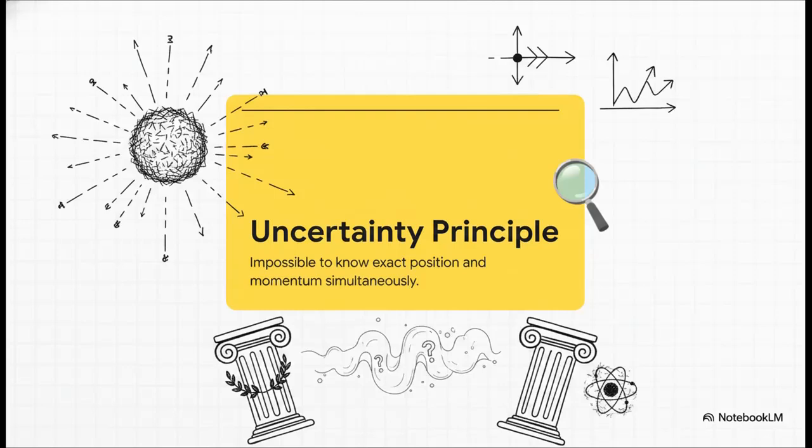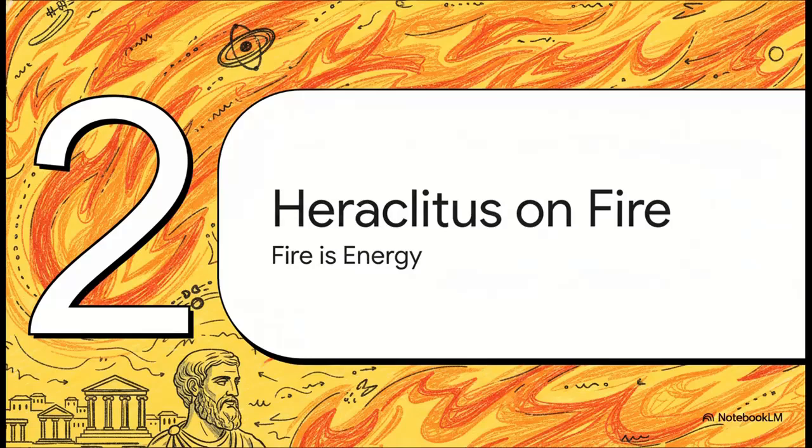The crazy part? The very act of observation literally creates the reality. That means particles aren't definite things until we actually measure them. Until then, they exist only as probabilities. Wild, right? Moving on to Section 2, Heraclitus and how fire is energy.